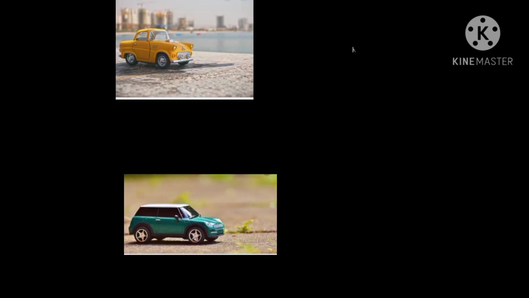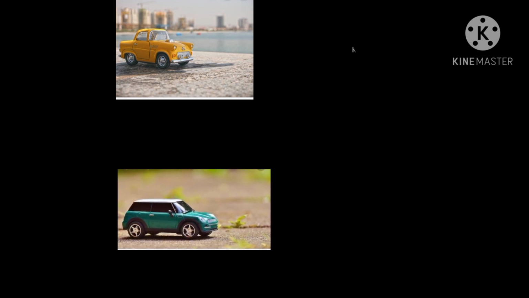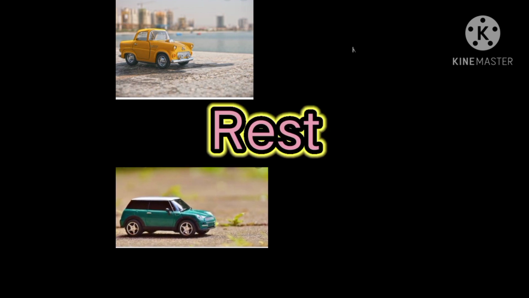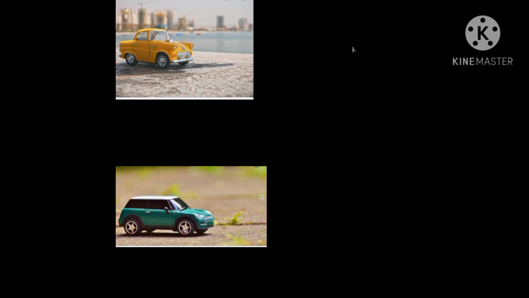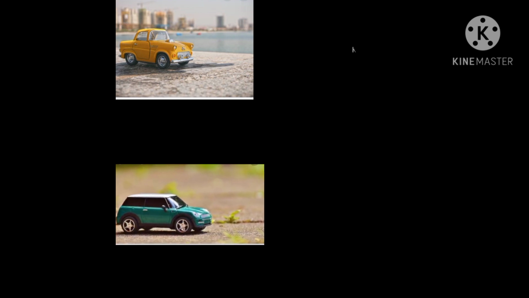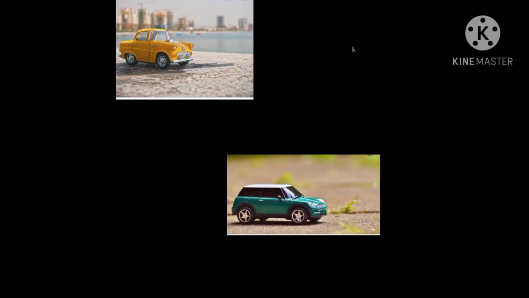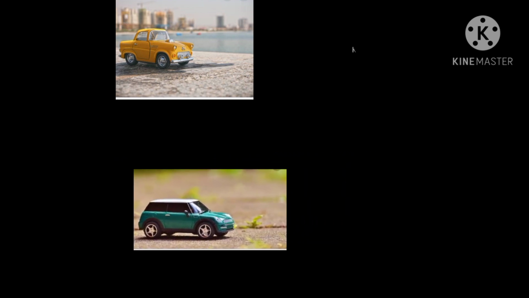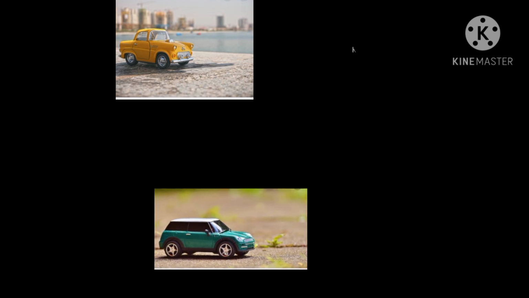Now you will see that there are two cars on your screen, but they can't move. You will see the two cars are in rest position. Rest position means when the object doesn't move from its place. But when they move, they come into motion. So let us discuss motion. Let's start.